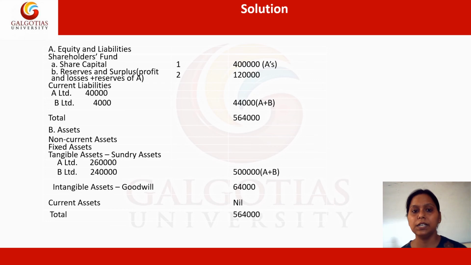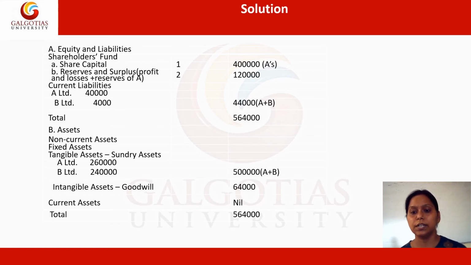Further, current liabilities of A and of B are also given in the separate balance sheet of each. So we just sum up the amounts and put them here, because no other adjustment has been given in the question. We simply add up the amounts and put them in the consolidated balance sheet under the respective head. On the other side, the asset side, non-current assets will be written here.